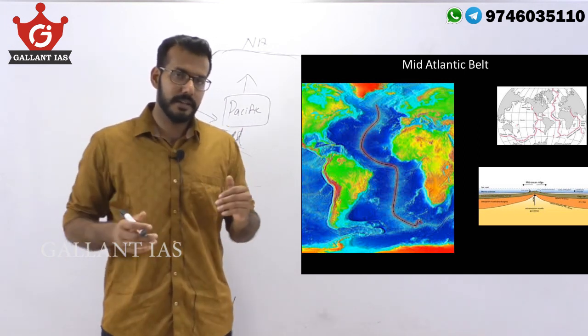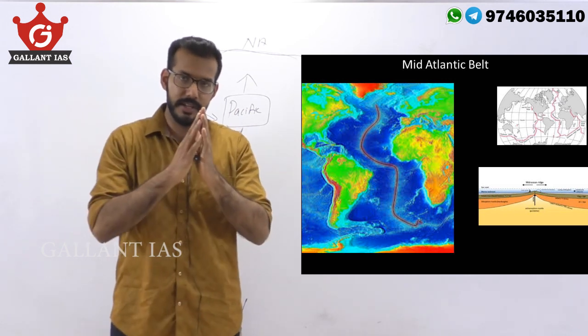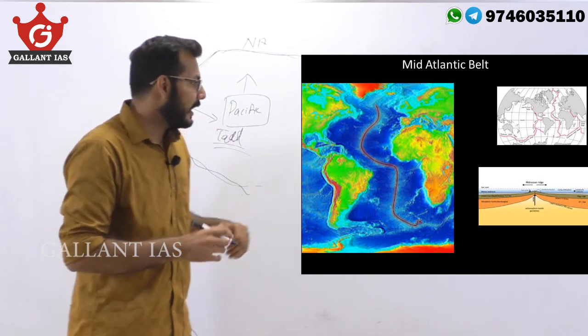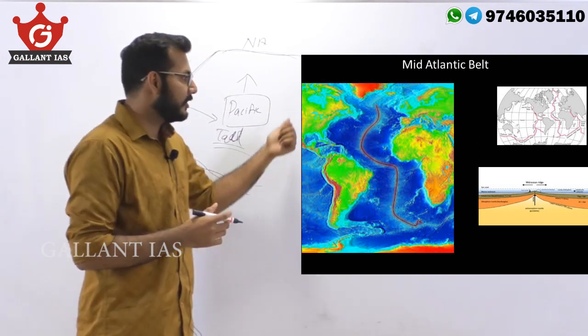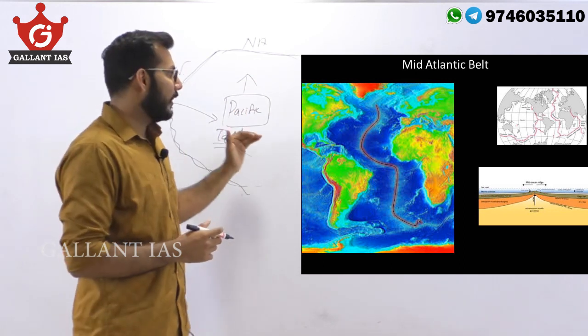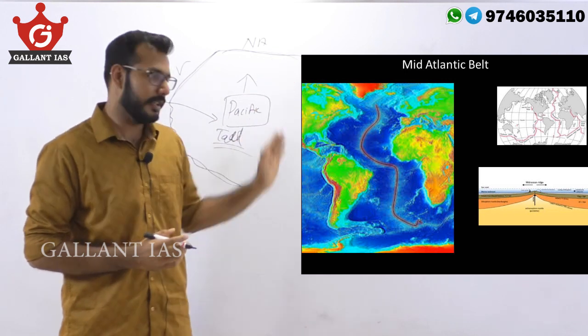This is an oceanic area where two plates are diverging. That means they are moving apart from each other. What happens is that it splits open and a fissure kind of volcano develops. This is part of the longest chain of mountains in the world. In fact, Icelandic volcanoes are part of this mid-Atlantic belt region.